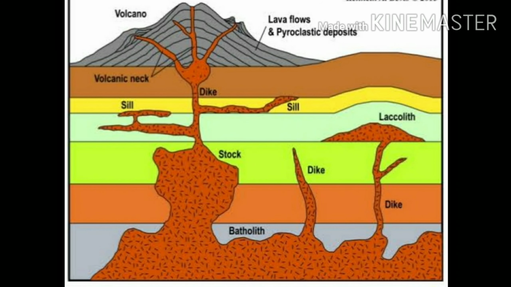This is another picture showing you the various types of intrusive forms, in which we can see at the very bottom there is a batholith. Then we have dike, which is a wall-like structure. Then we have laccolith, which is a domal shaped body connected through a pipe. Then we have sills, which are the horizontal bodies formed due to the cooling of lava. And then we have volcanoes, that is volcanic eruptions. So this is all about intrusive forms.